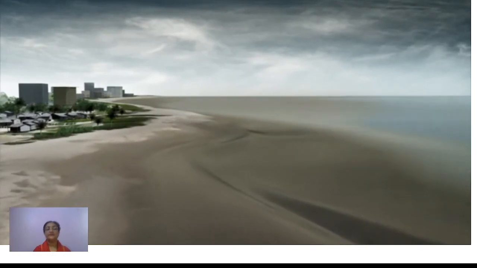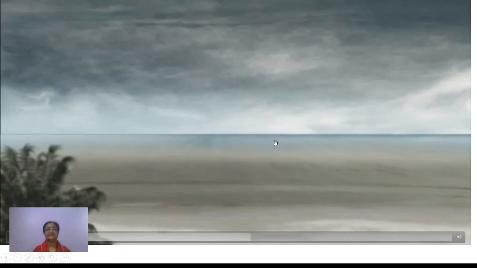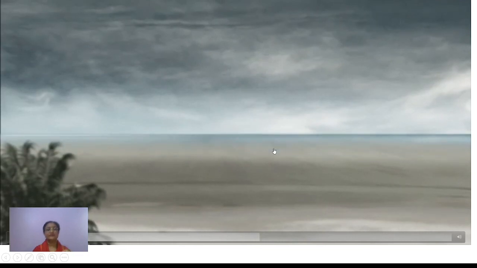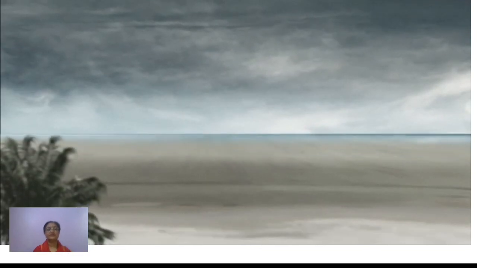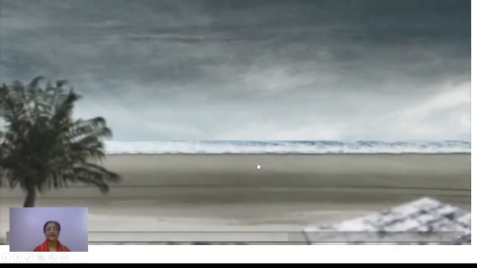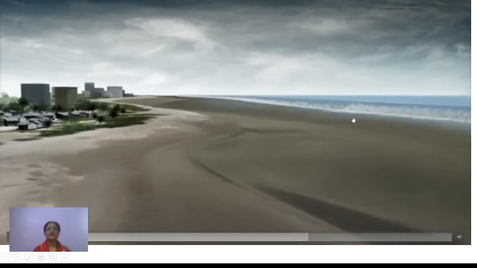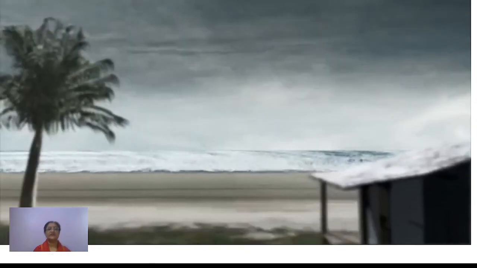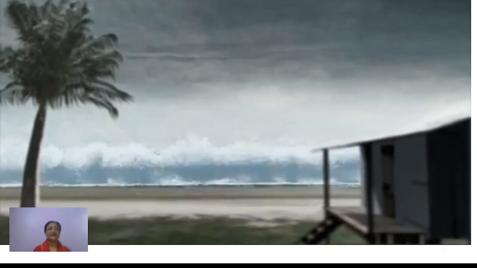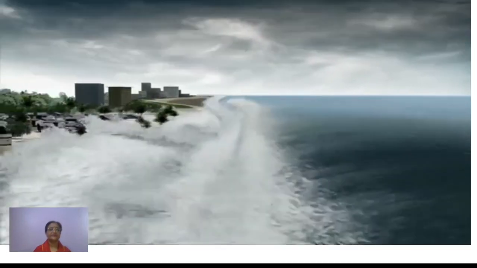Okay, now you can see within a few seconds what is the next effect of it. As the water goes back, within a few seconds you can see now this area, the entire coastal area, is hit by very high waves, and this is it.